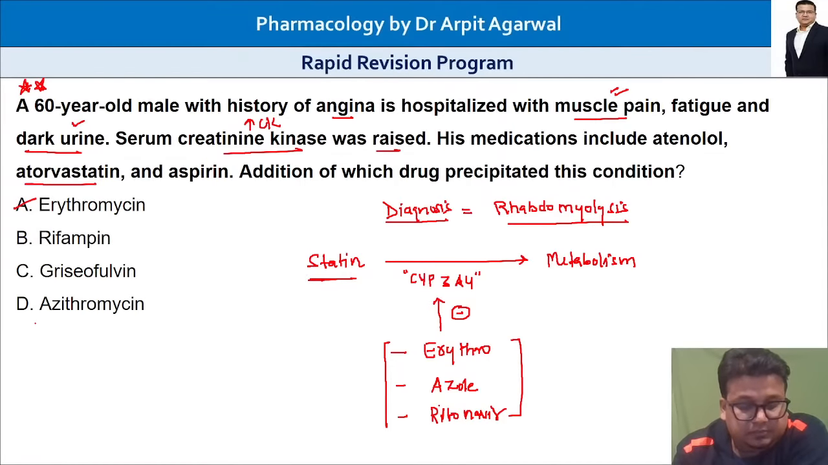Rifampicin is an enzyme inducer that will increase the metabolism of statin, so this problem will not occur. This problem is excessive statin level leading to muscle damage. So I hope this one is also clear.